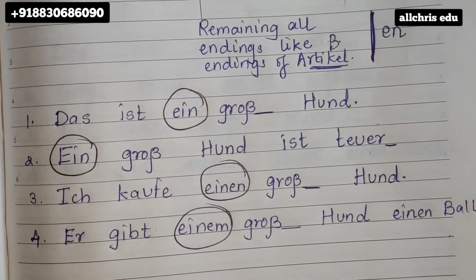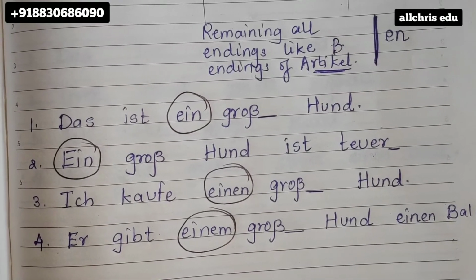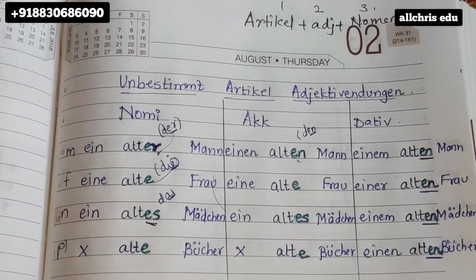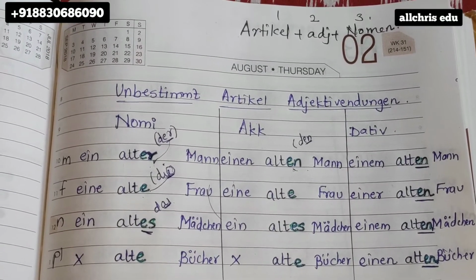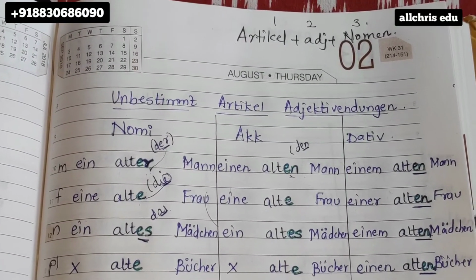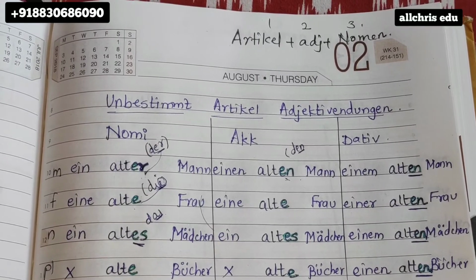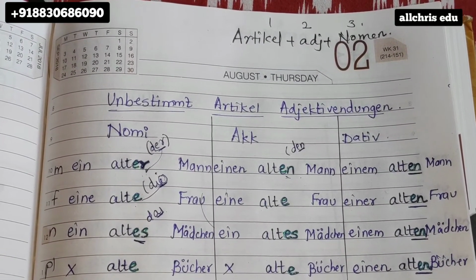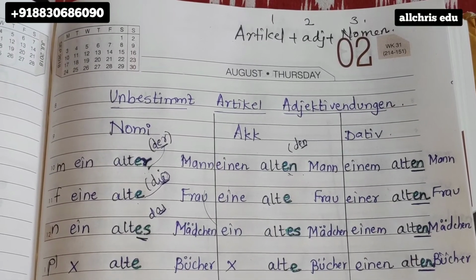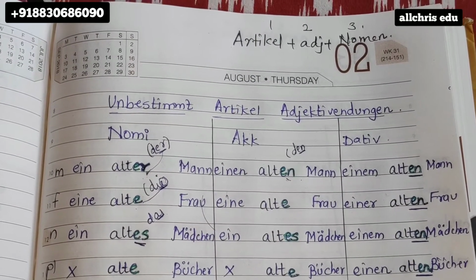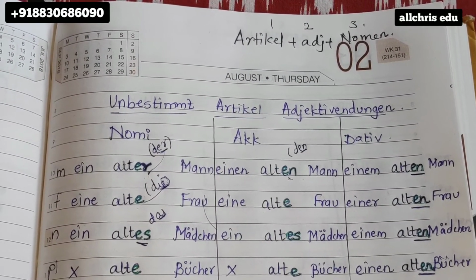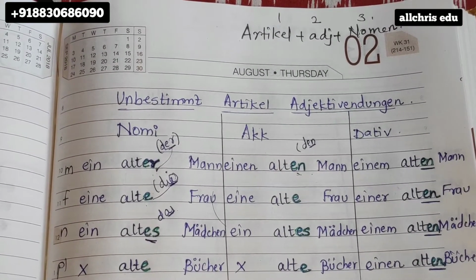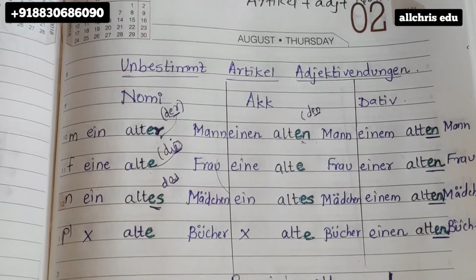Now, how to know whether to put an adjective ending or not? One basic universal rule is there which I have written up. Article plus adjective plus noun. If this is the sequence of the words in your sentence, then only you can put adjective endings. The article should be there before the adjective and the noun should be there after the adjective. This is compulsory. At least the noun should be there after the adjective. It is compulsory. Okay, students?